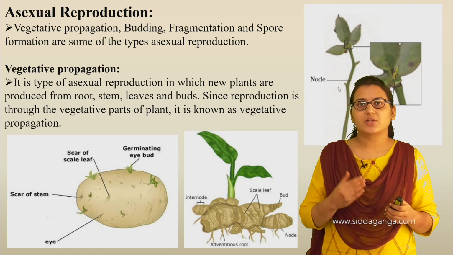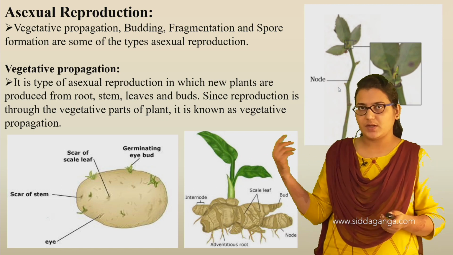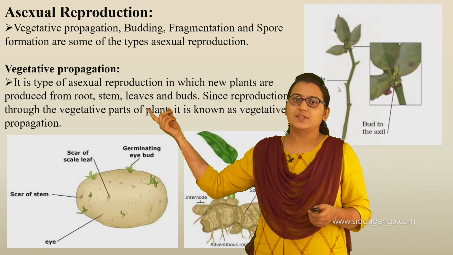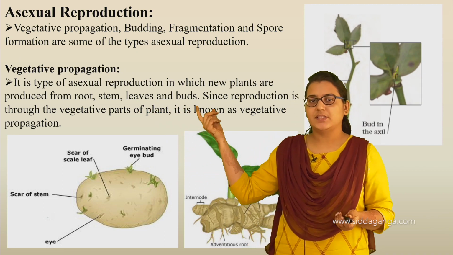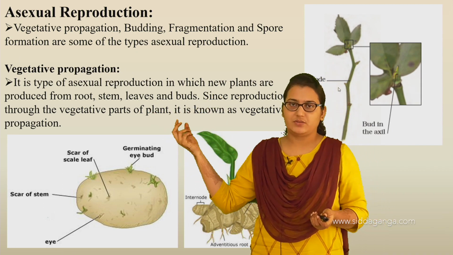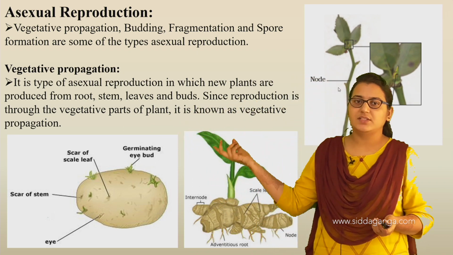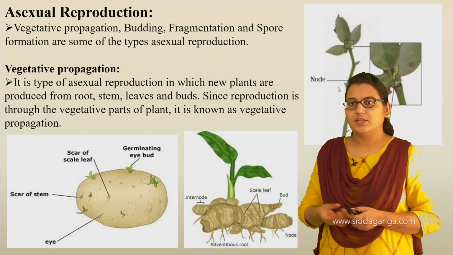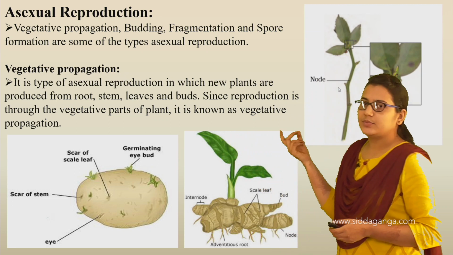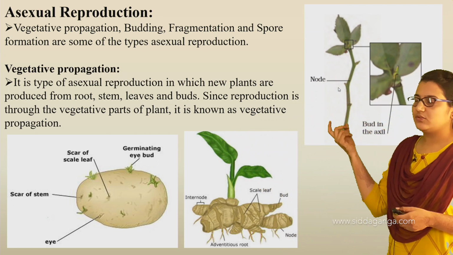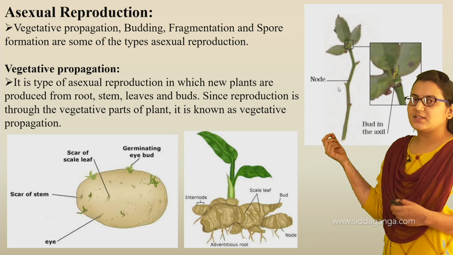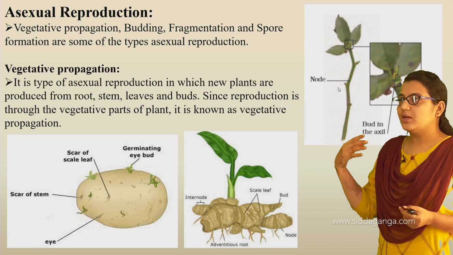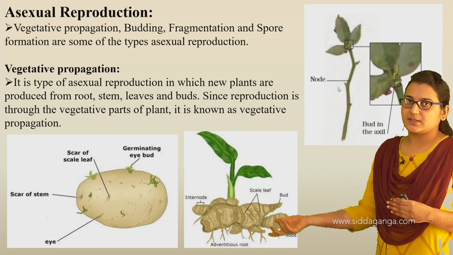The reproduction which is due to these vegetative parts, that is root, stem, leaves and buds, is called vegetative propagation. Since the reproduction is through the vegetative parts of the plant, it is known as vegetative propagation. Here in this image you can see an example of a rose plant. This doesn't have seeds, right? So how does reproduction occur in this? How do we produce one more or similar rose plants?